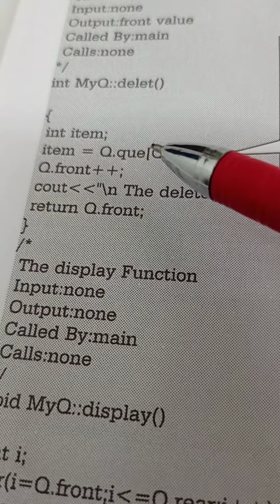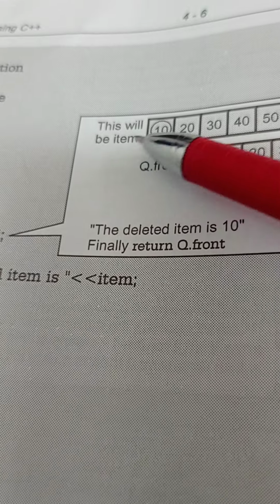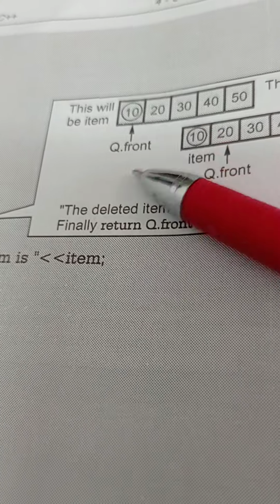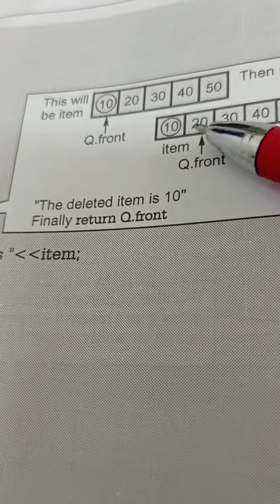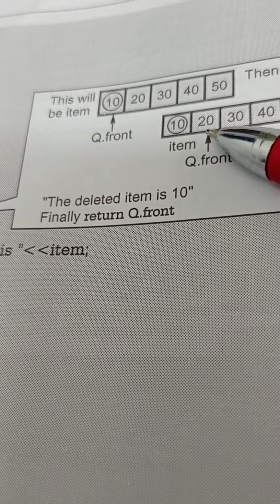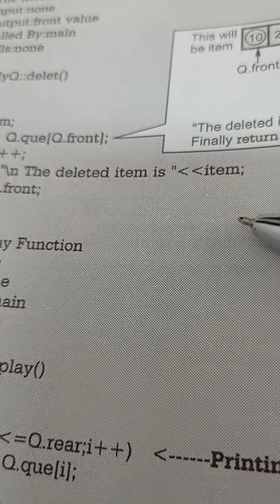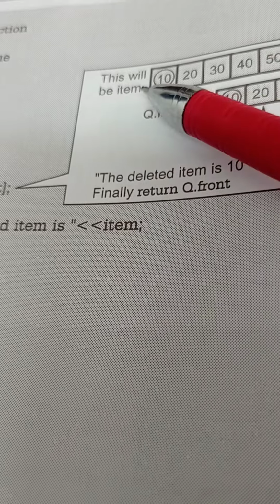Int item equal to, here these are the data which are there in the queue: 10 20 30 40. First, what we do is item equal to queue front. Queue front always points to this location, and this will be the item, meaning this is what we want to delete. After we select this, we will increment queue front, because after deleting this, the queue front should point to this location, not this location. Always queue front points to the data which we want to delete. Therefore, we have to increment queue front, and the deleted item is the element which is there in this location.